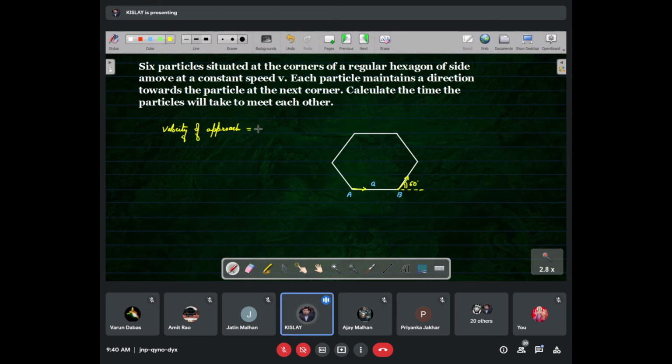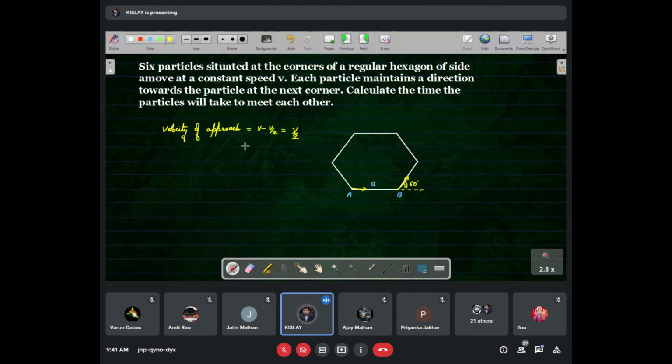And then the velocity of approach will be V minus, listen carefully, V minus what? V cos 60, which is V by 2. So the velocity of approach is V by 2. I hope this part is clear. Yes, sir. Because B is moving away, not coming towards A, we just have to subtract to find the velocity of approach. The car coming from behind is fast, but the one ahead is also running away.